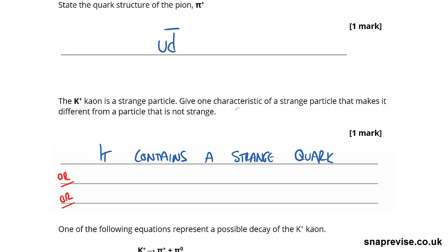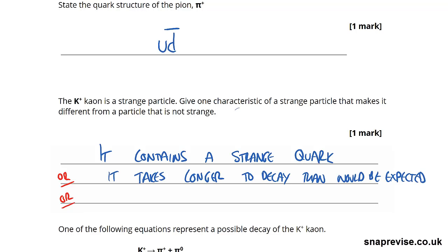So we could say it contains a strange quark. That's one answer. That is kind of the best definition of a strange particle, that it contains a strange quark or an anti-strange quark. Or it takes longer to decay than would be expected, is another example. Or the final thing they would have accepted is that it decays via the weak interaction. Now that one is perhaps slightly ambiguous, because neutrons decay via the weak interaction and they aren't strange particles, but those are all answers that would have been accepted in the mark scheme, so I've written them all down here.